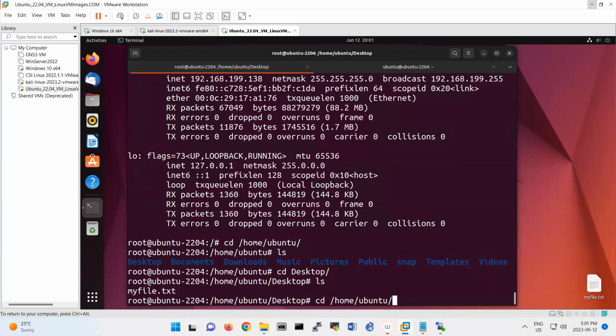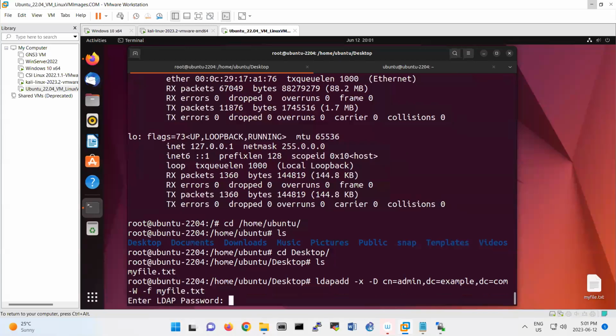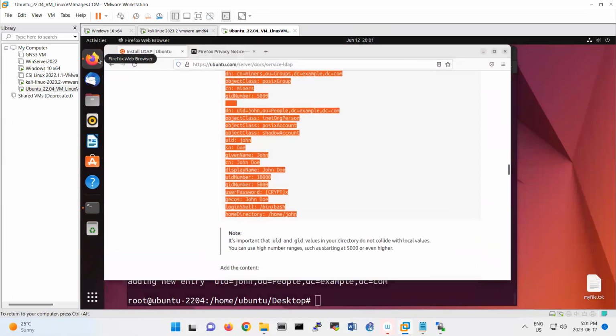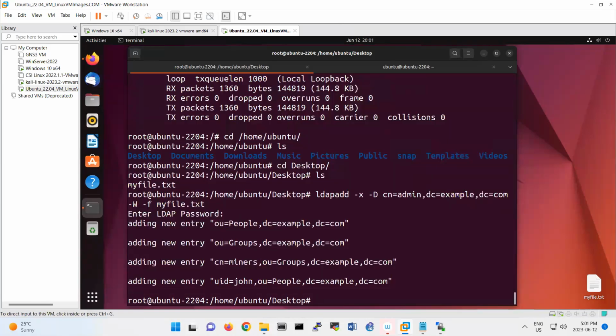So what was the command that I was using? This one. So I'm using my file.txt file, 23456. Okay, you see that? That was the file problem. Probably I copied from here that has issues. So I copied my file from the document and brought it to the Ubuntu. So then